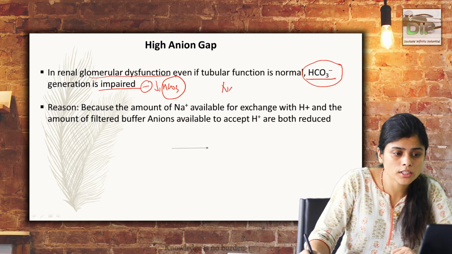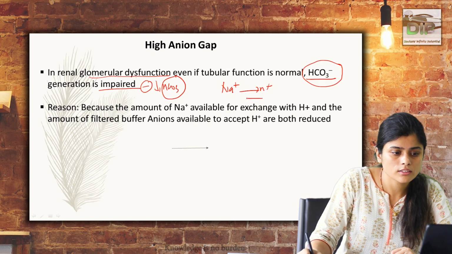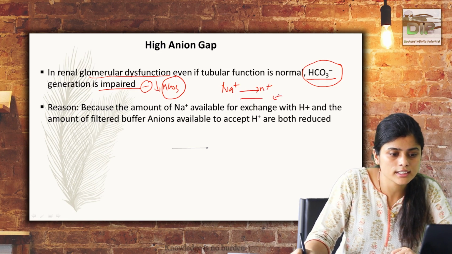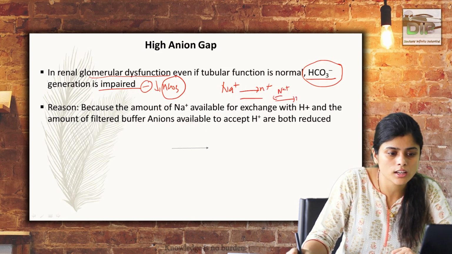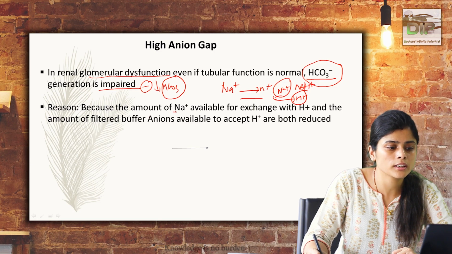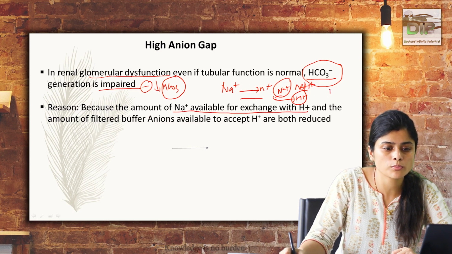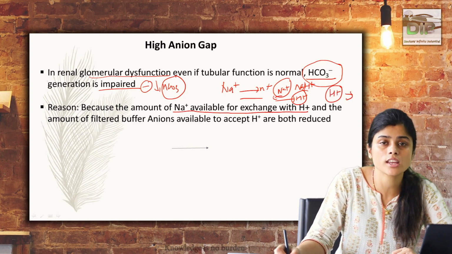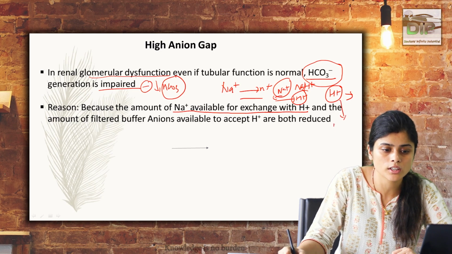We all know that sodium enters the cell and hydrogen goes outside, mainly via the sodium hydrogen exchanger. This is not available in glomerular dysfunction. That's why protons are not exchanged in place of sodium, and the protons accumulate inside. So that causes acidosis.